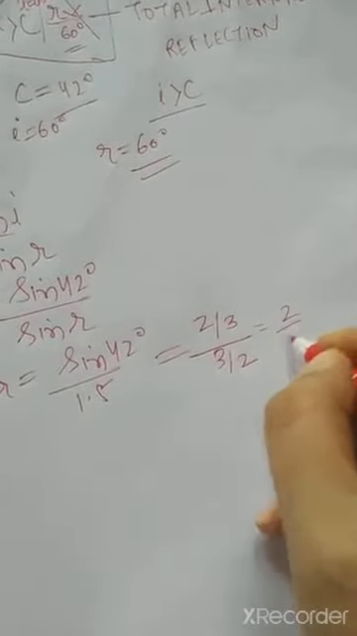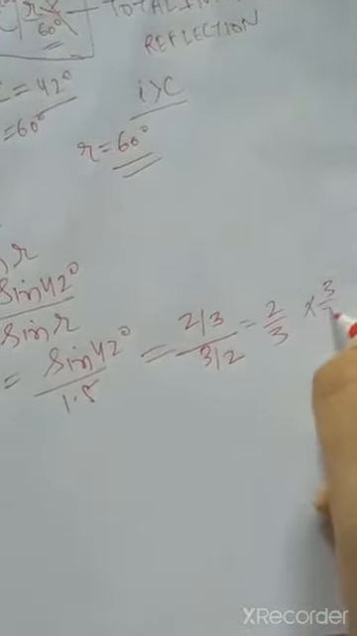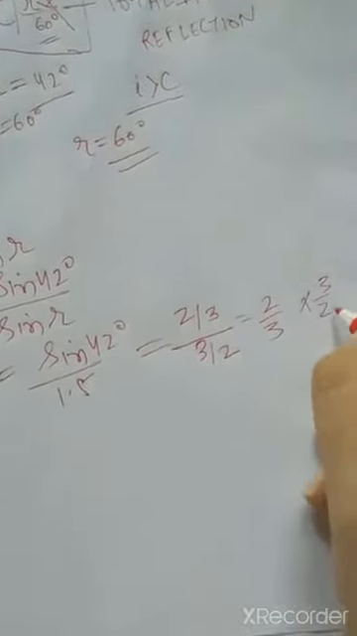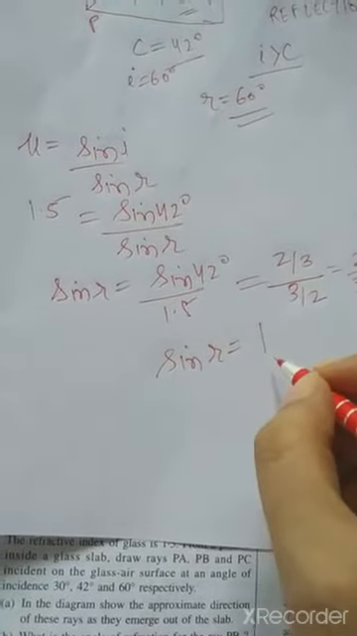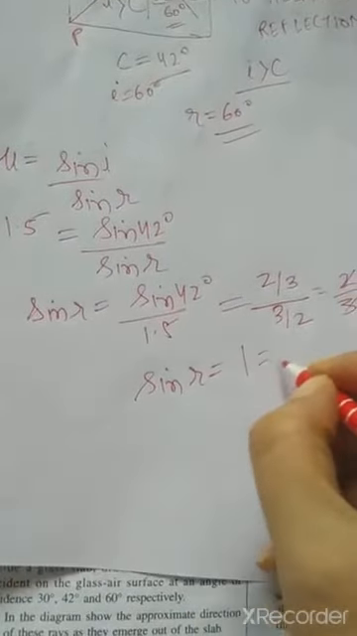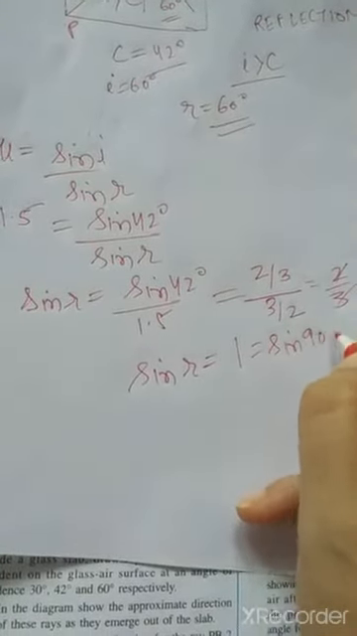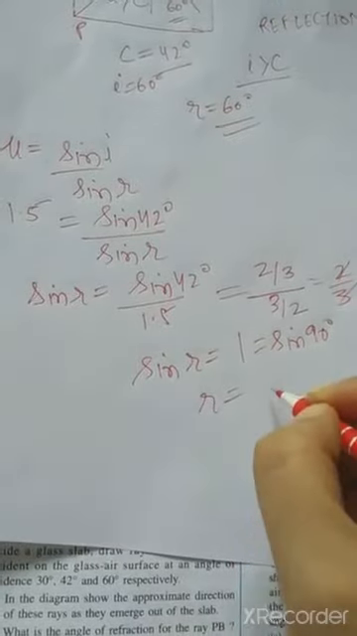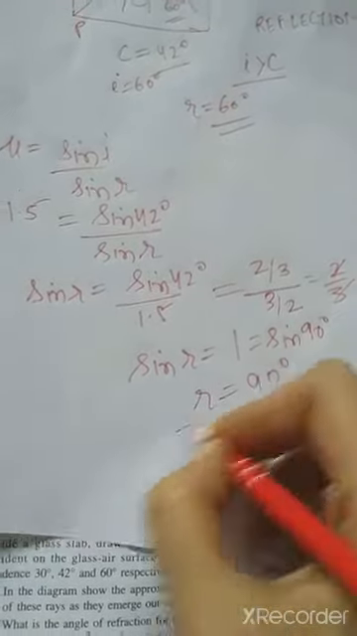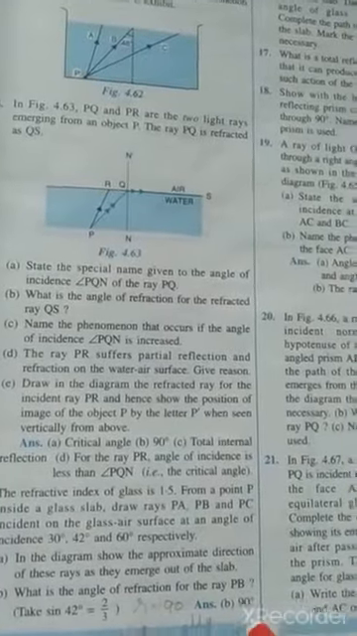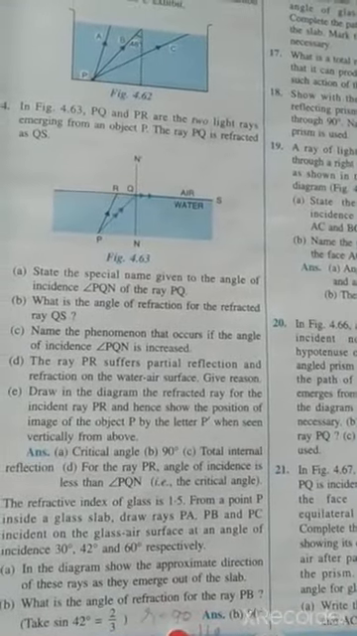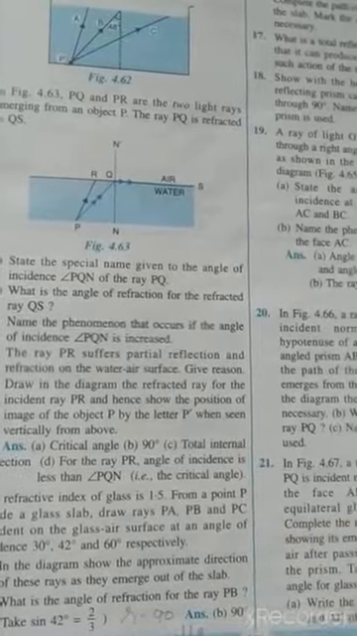So this will become 2 by 3 into 3 by 2. So that is all will cancel. You will get 1, and sin r value you are getting 1. And 1, that means what value of sin is equal to 1? That is sin 90 degrees. So it is equal to sin 90 degrees. So that means r value will become equal to 90 degree. Clear? So this is how, by solving, you can get the value of r as 90 degree. This also I have explained how to do.